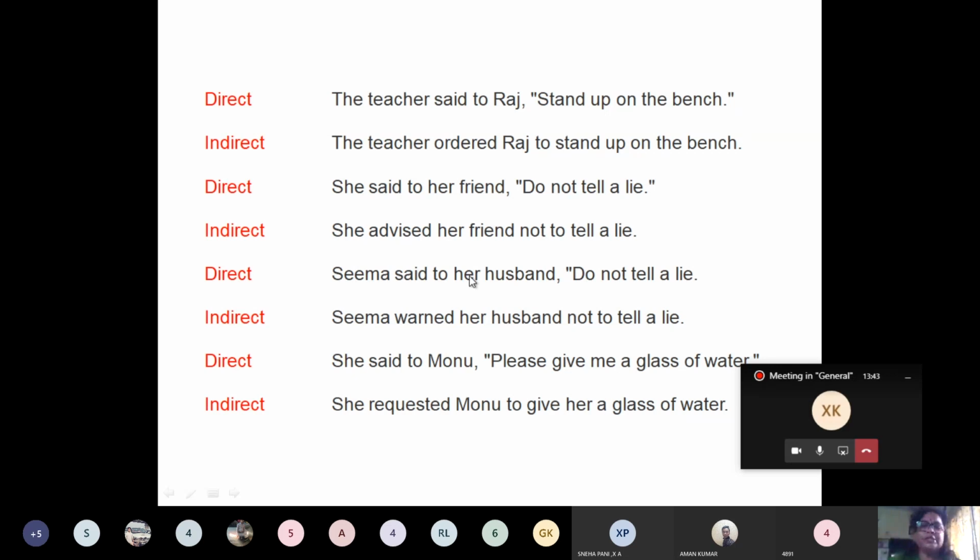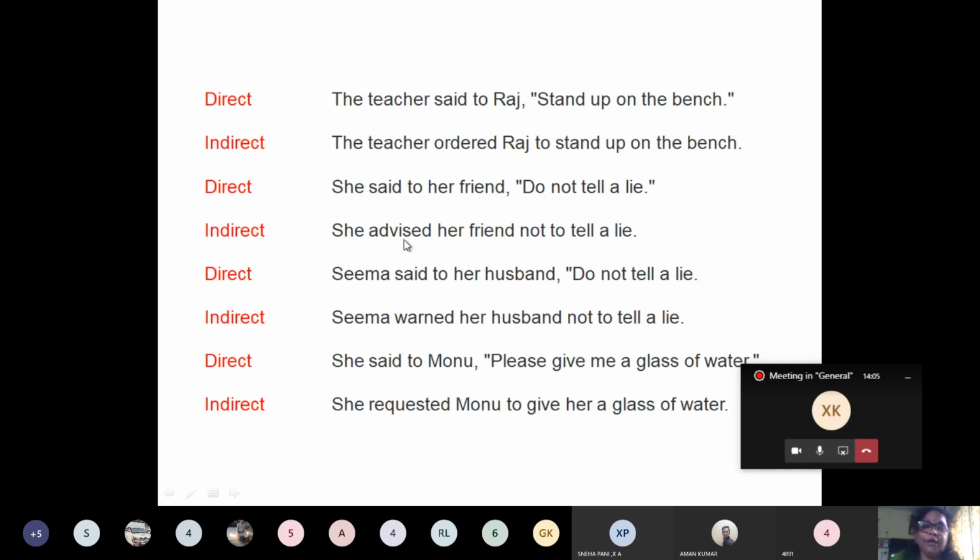She said to her friend, "Do not tell a lie." becomes "She advised her friend not to tell a lie." Since "do not" is there, "not to" is used. Seema said to her husband, "Do not tell a lie." becomes "Seema warned her husband not to tell a lie."